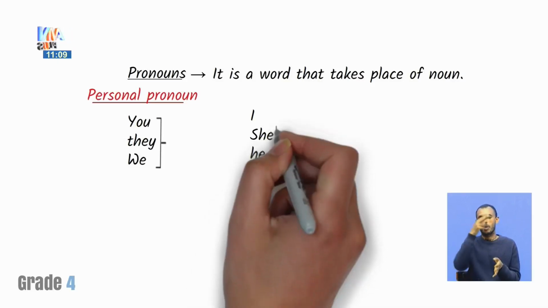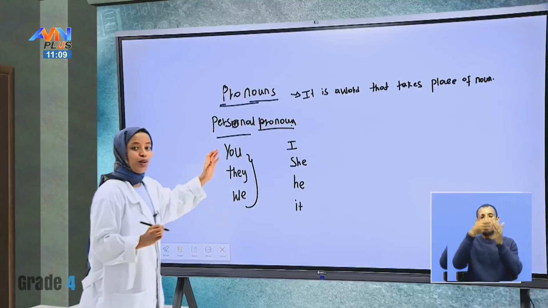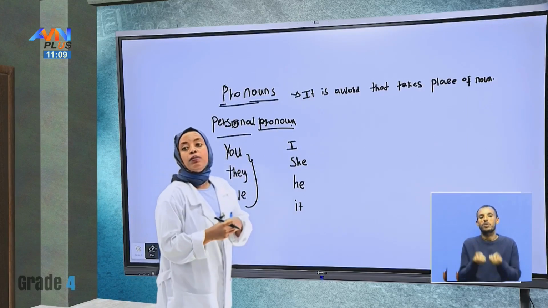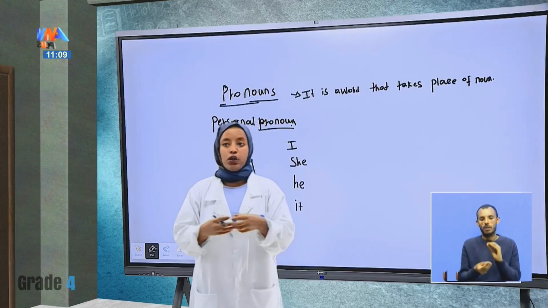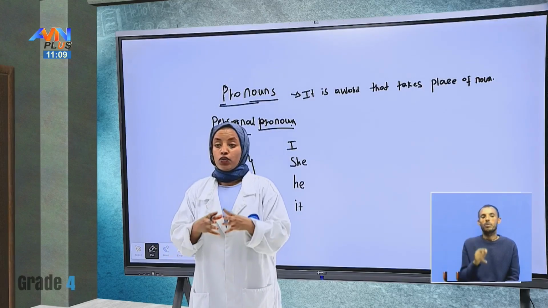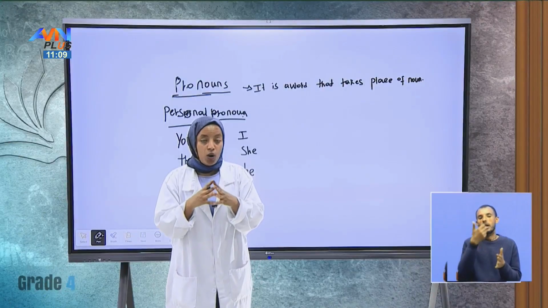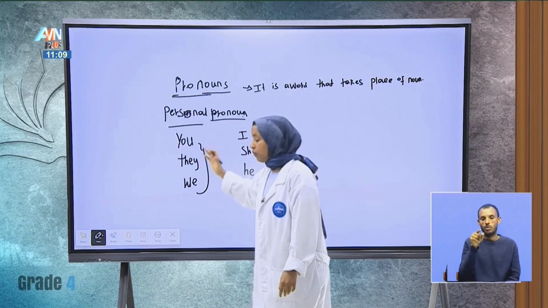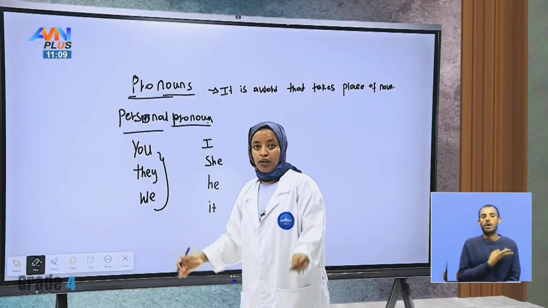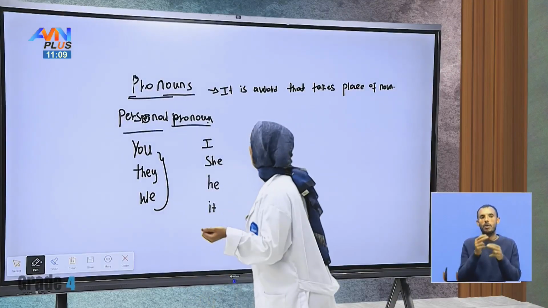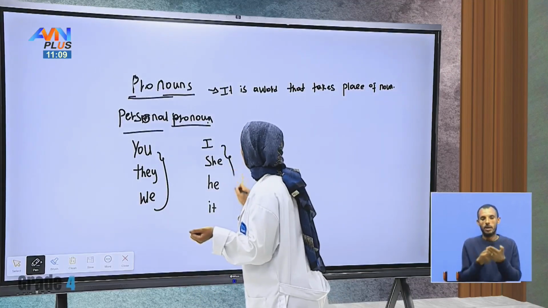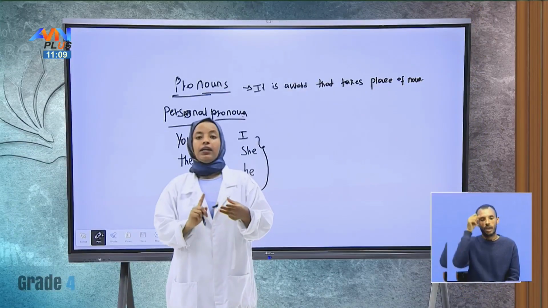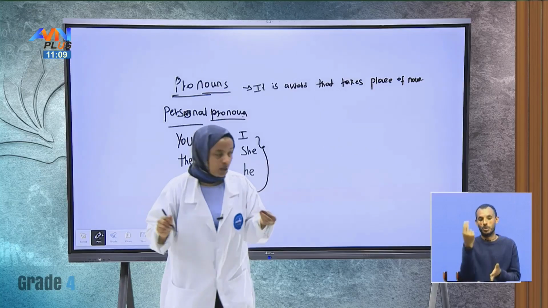Look, students, these all are plural pronouns that show a huge number, many, maybe 3 of you, 2 of you, it's more than that. You can use them as a plural noun or pronoun. We call them you, they, we. These are plural pronouns. When we come to I, she, he, it, what are these? Singular pronouns.